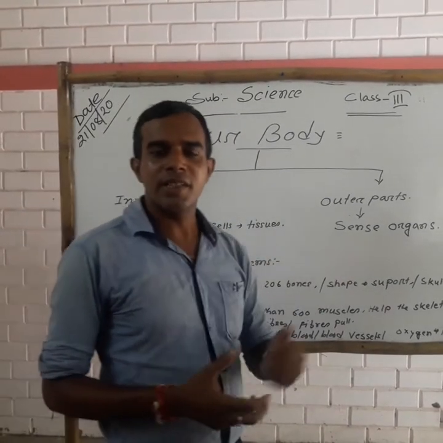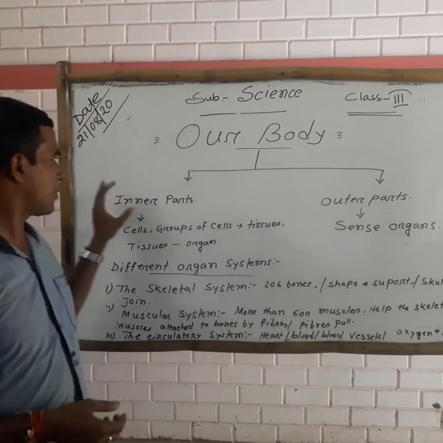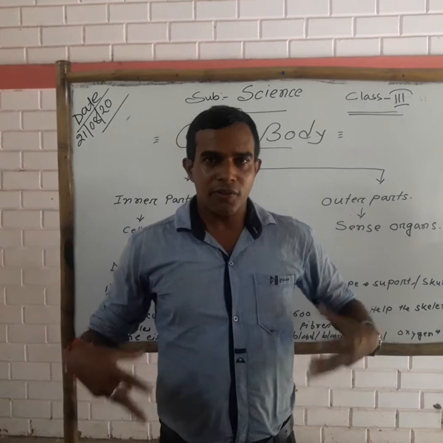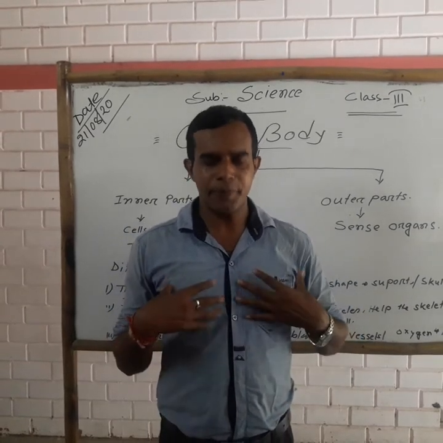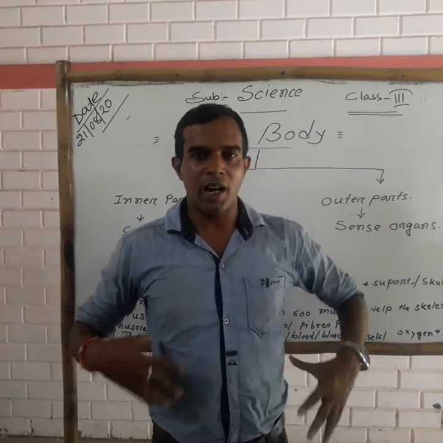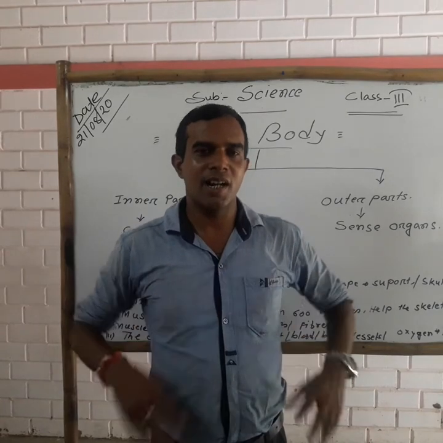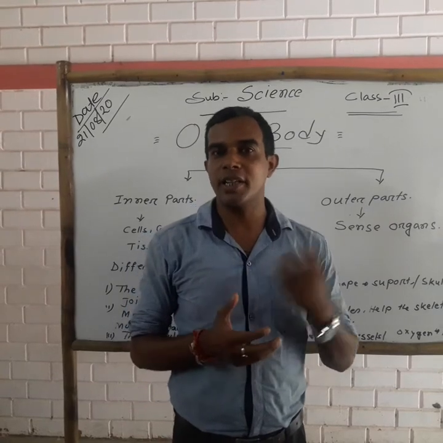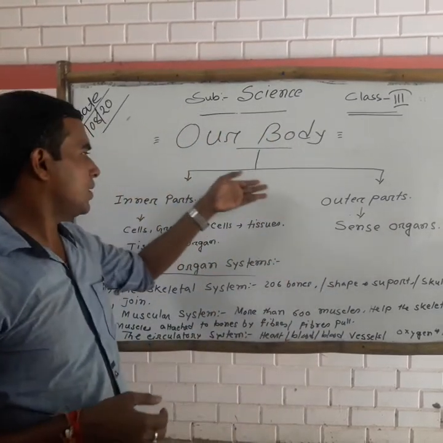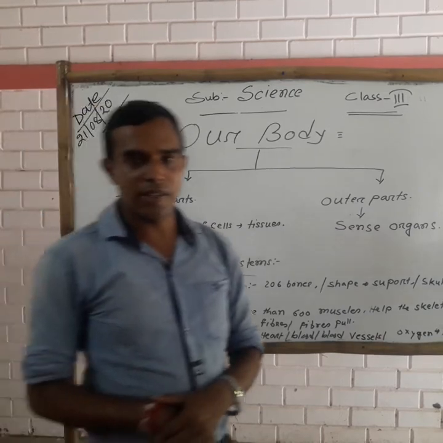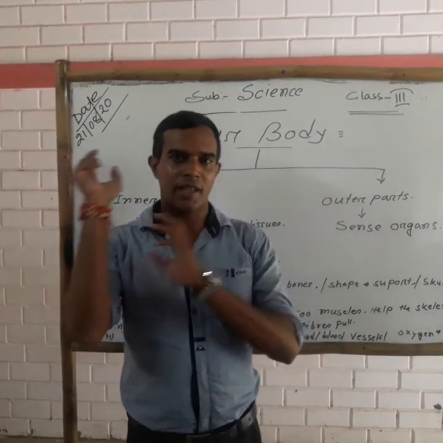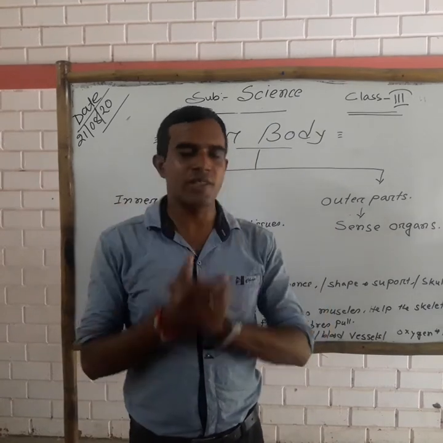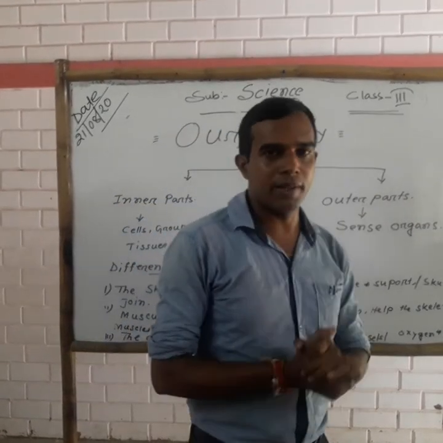Now I am going to give examples of the inner part. The inner part is found inside us, like our heart, our lungs, our kidneys, and our brain. These are our inner parts or inner organs. If we discuss the outer organs or outer parts, these are our hands, our legs, our nose, our eyes. These are all our outer parts.